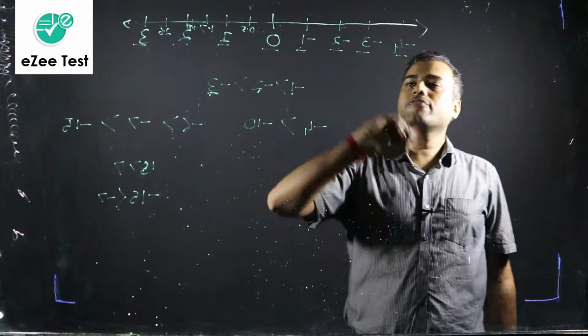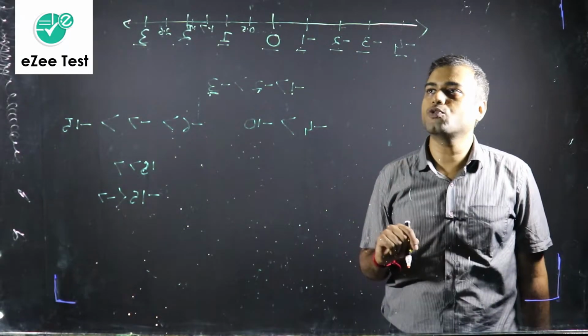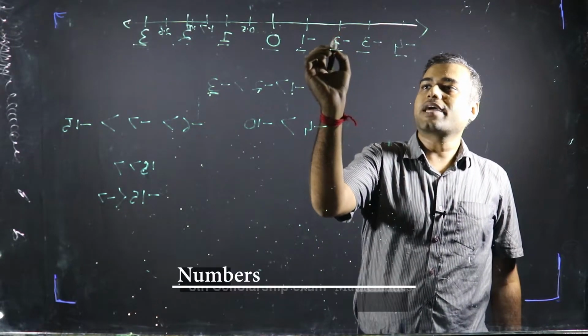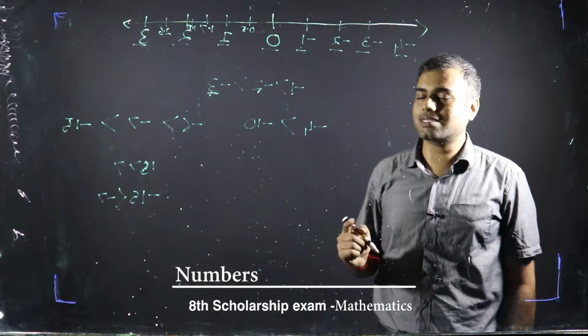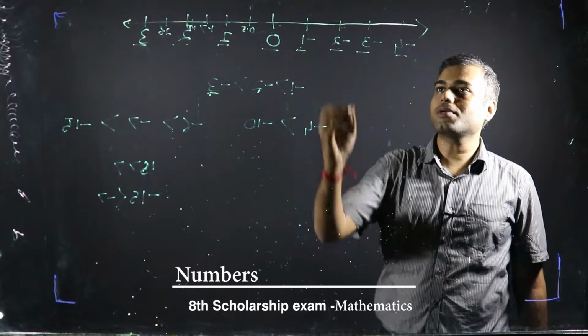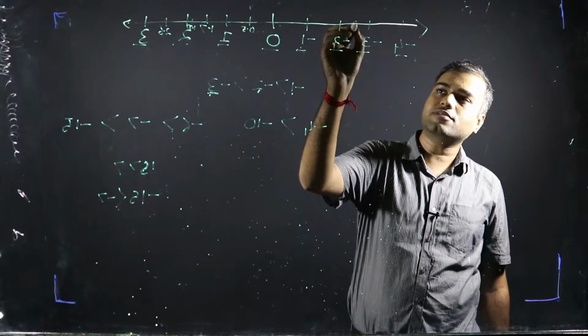So if I have to put -2.6, where should I put it? Sorry, -2.6. Is it less than -2 or greater than -2? -2.6 will be less than -2. That means it should come towards the left side of -2.